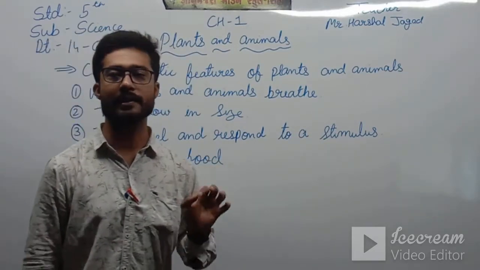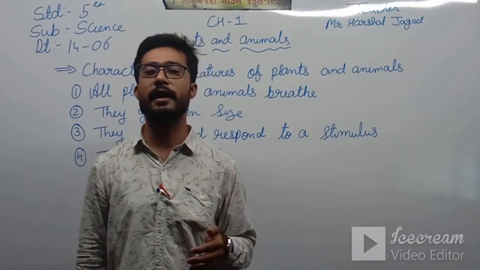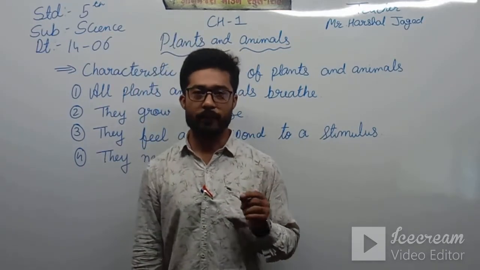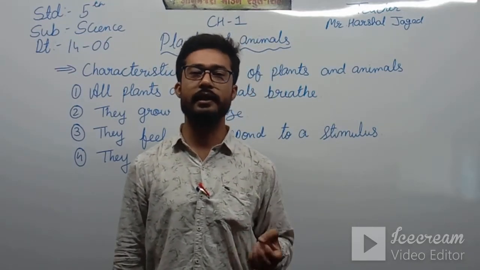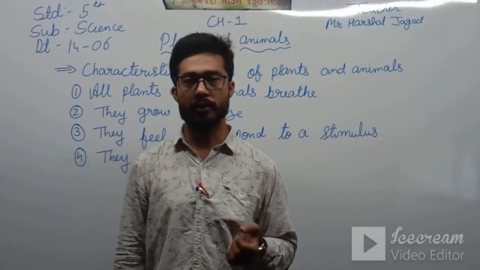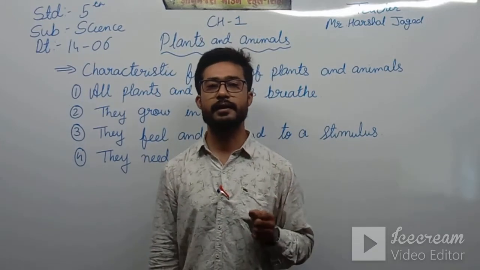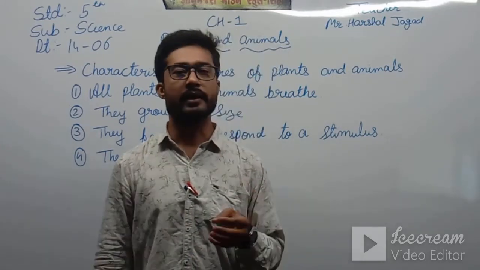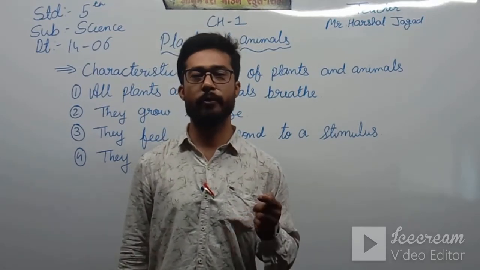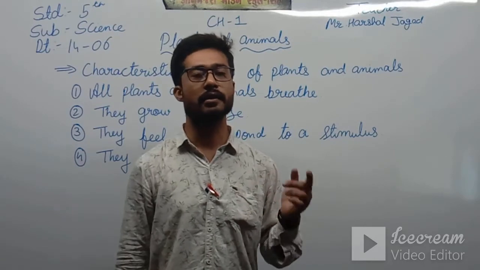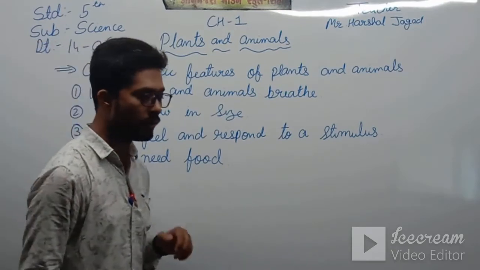So how do plants take in food? We all know that plants produce their food on their own. How? In the presence of sunlight, they take in water through their roots and prepare their food. That process is known as photosynthesis. They take in carbon dioxide and water, and in the presence of the sun they produce their food and give us oxygen. Okay students, so they prepare their food on their own.